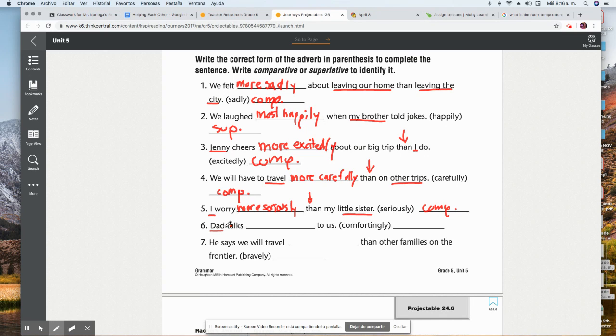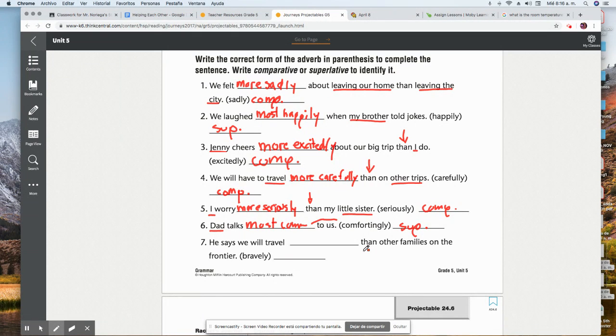I don't know how many family members your family has, but in this case, we are going to use the superlative form, which is adding most, comfortingly, superlative. I'm not going to write comfortingly because it will not fit, but you get the idea. Dad talks most comfortingly to us.